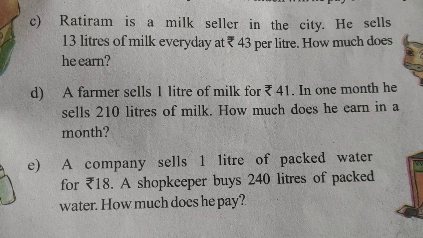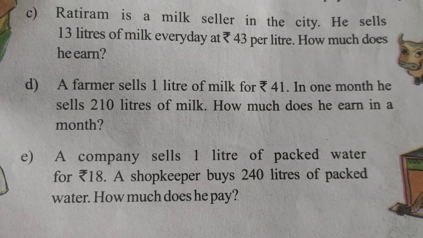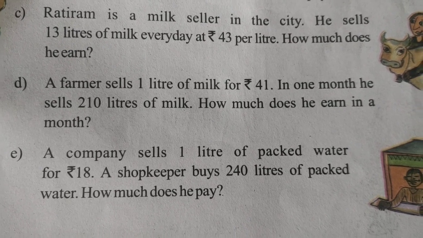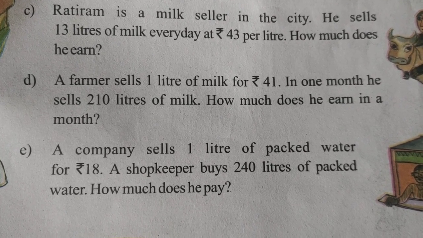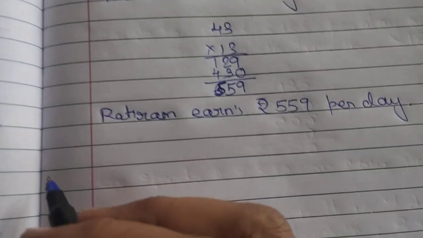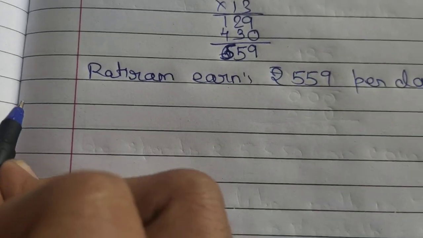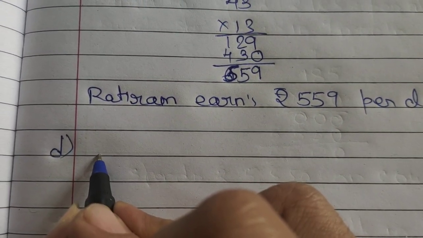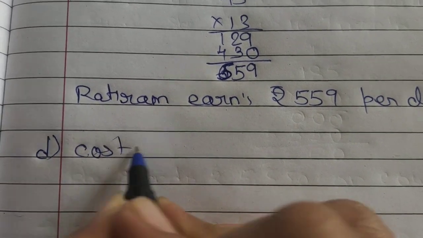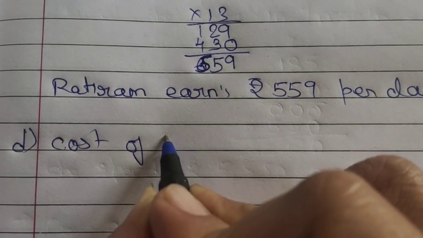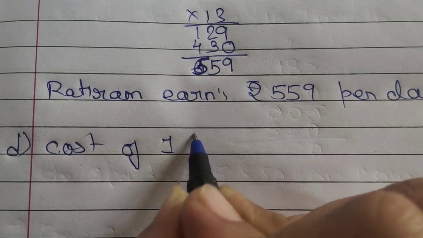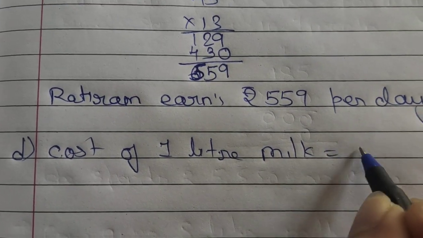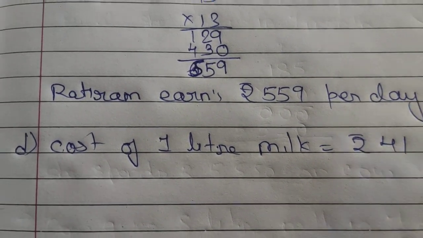A farmer sells 1 liter of milk for rupees 41. In 1 month he sells 210 liters of milk. How much does he earn in 1 month? Okay, now we get cost of 1 liter milk is equals to rupees 41.